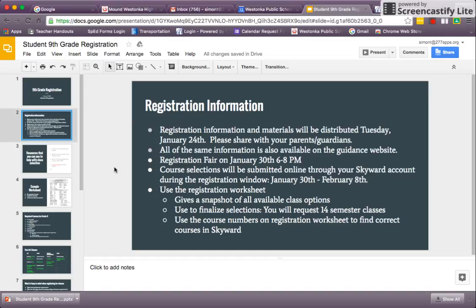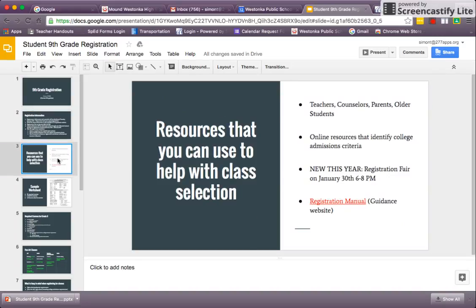Course selections will be submitted online through your Skyward account during the registration window. Again, it begins January 30th until February 8th. You'll want to use the registration worksheet you'll be receiving. It gives a snapshot of all your available class options. Use it to finalize your selections. You will request 14 semester classes and use the course numbers on the registration worksheets to find the correct courses in Skyward.